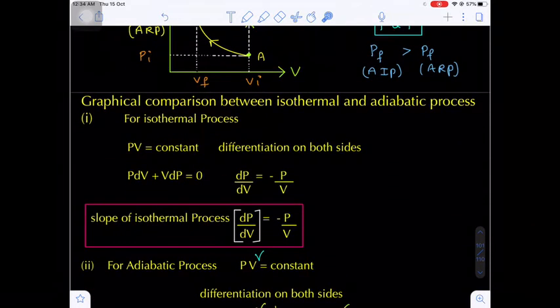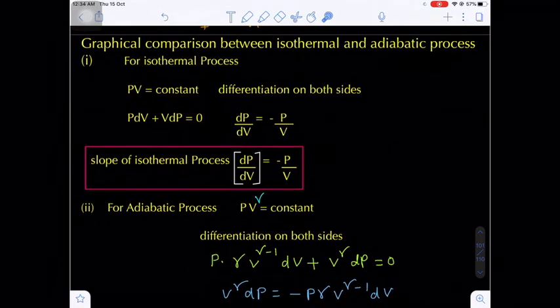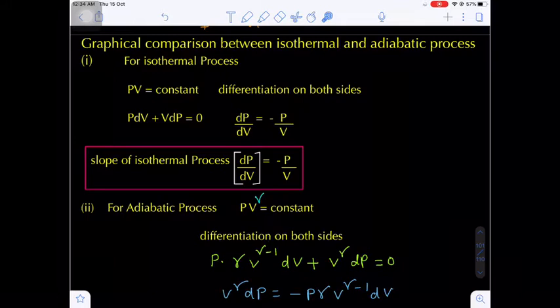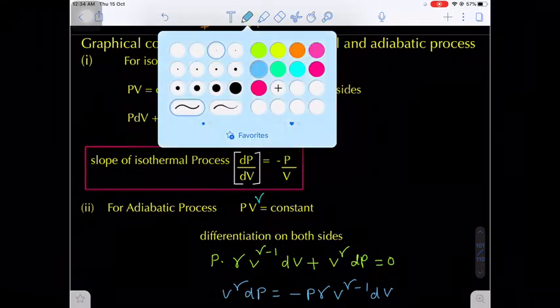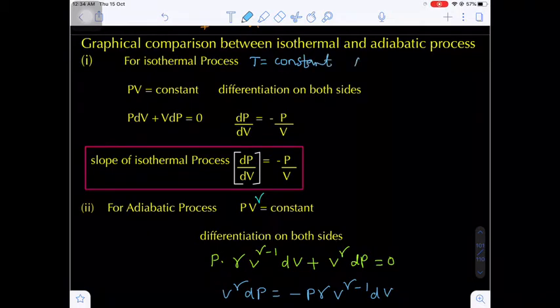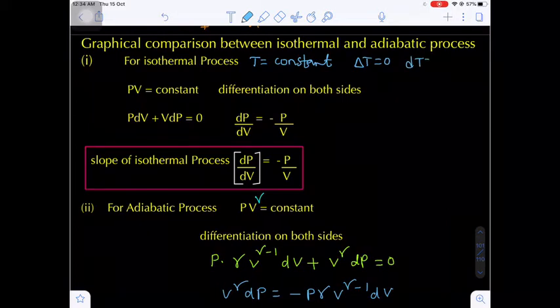Now the graphical comparison between the isothermal and adiabatic processes. In an isothermal process, the basic condition is that throughout the process the temperature remains constant, otherwise the change in temperature, delta T or dT, equals 0. This is called an isothermal process.